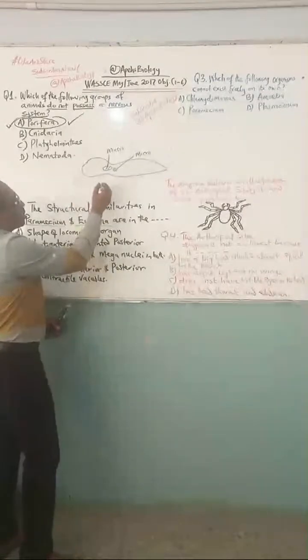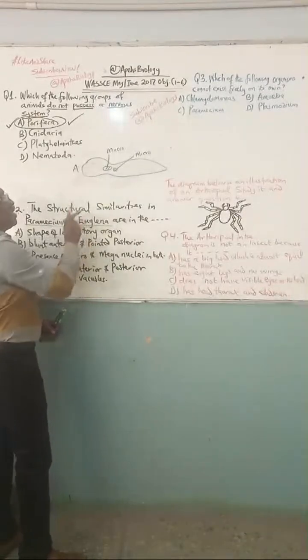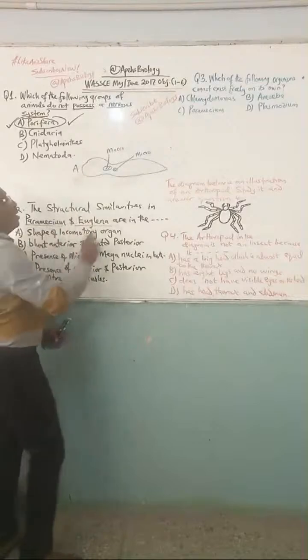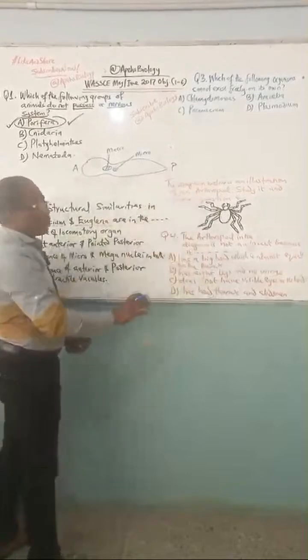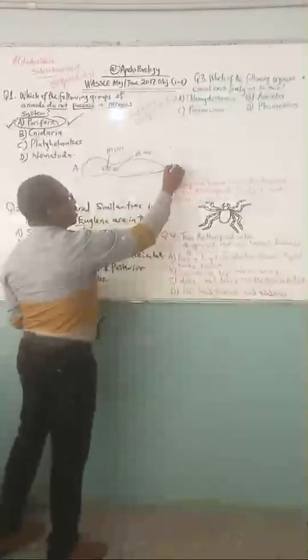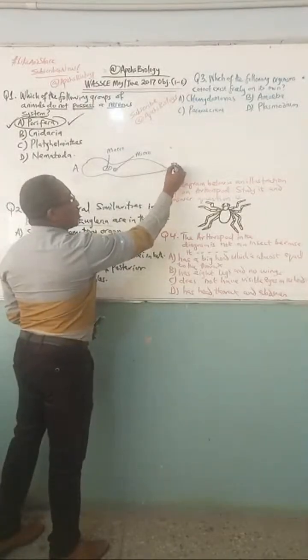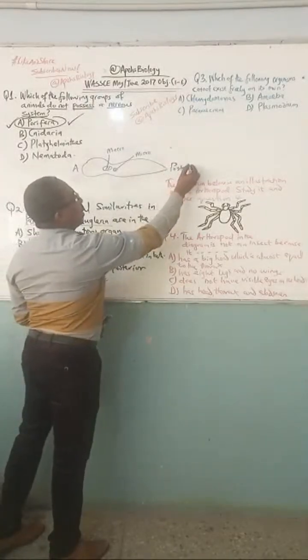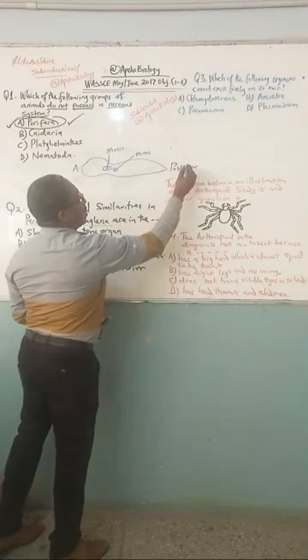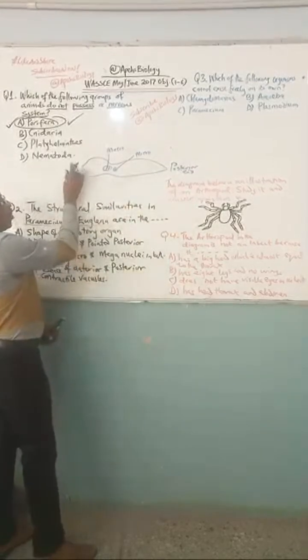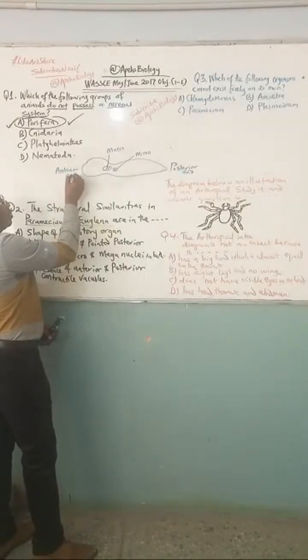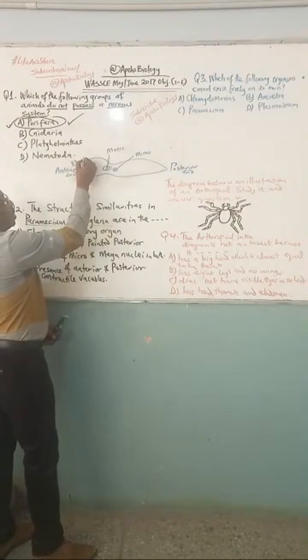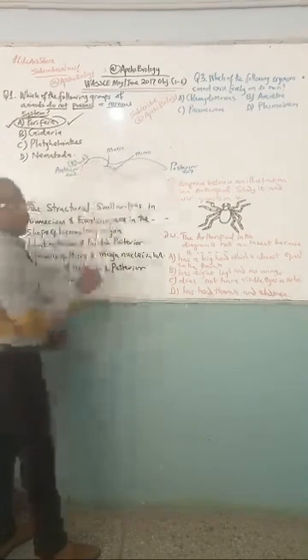Now, this Paramecium, this area is the anterior end, the front. While this area that is pointed like the point of your slippers is called the posterior. So don't assume that this area that is pointed is the front. This is actually the posterior end. It has a posterior end that is pointed. It has an anterior end that is blunt. You see that? Anterior end, blunt. You notice this is blunt. It's not pointed. It is blunt. Why is this one pointed?